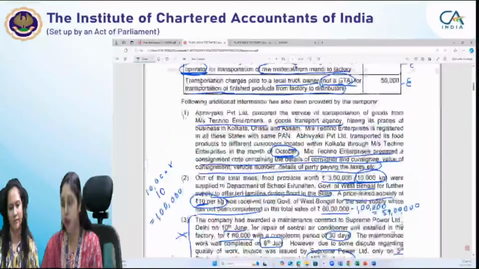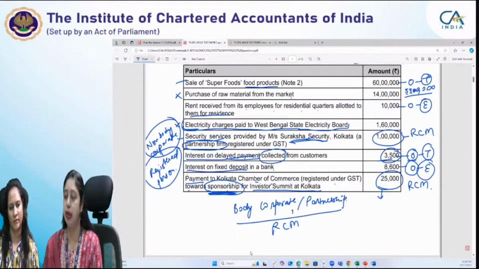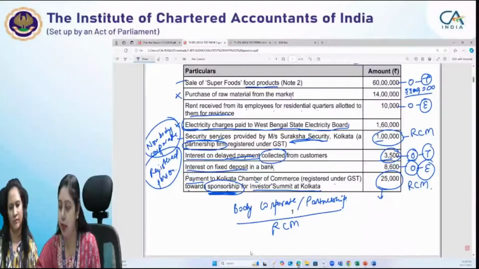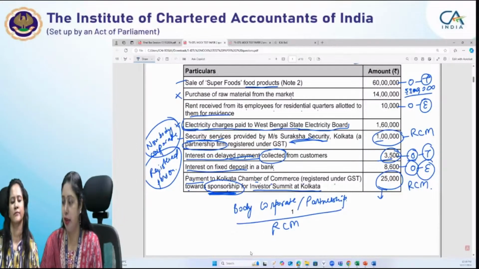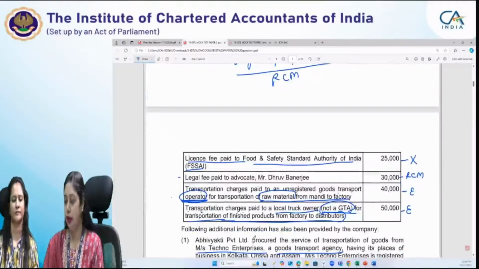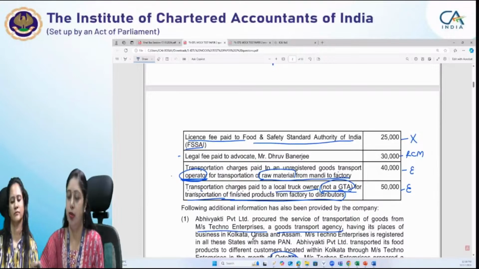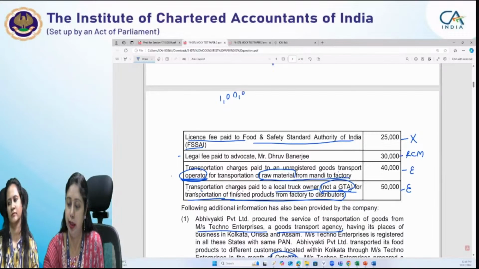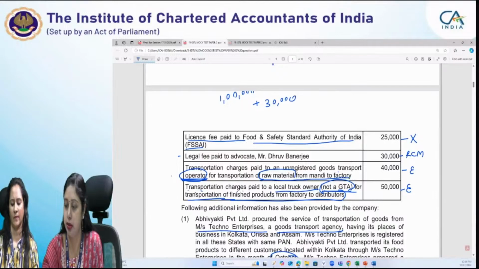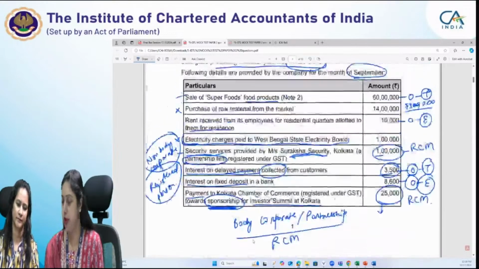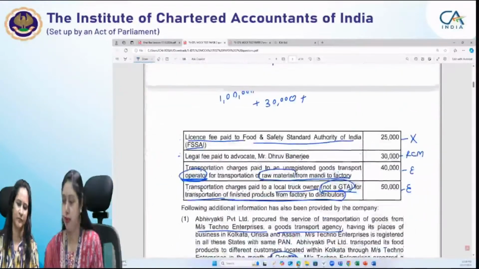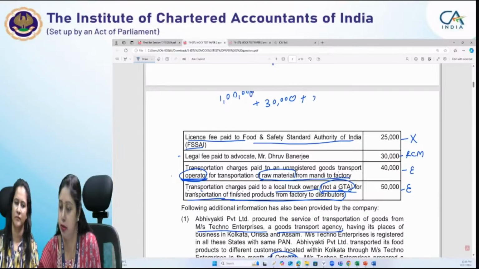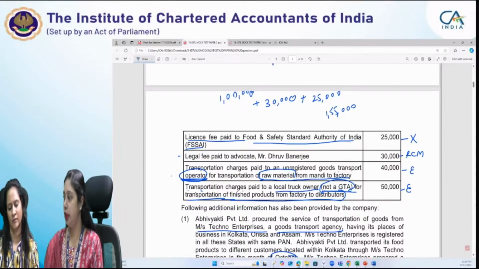For this particular point, we have only 3 receipts, which are 1 lakh rupees plus 25,000, and 30,000. So this is 1 lakh plus 30,000 plus 25,000, which is 1,55,000. Let us see which correct answer we have got.